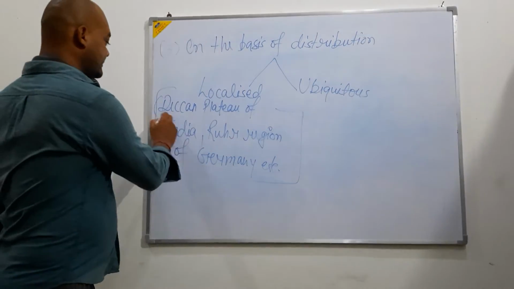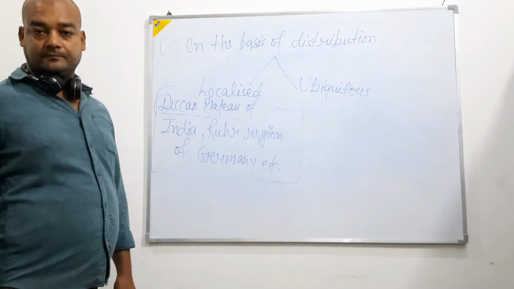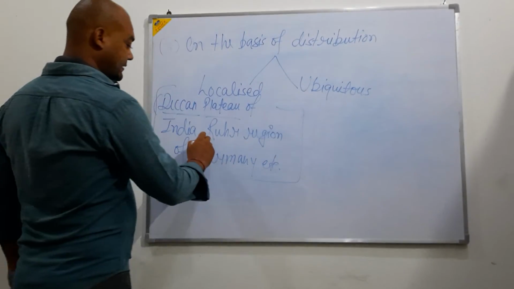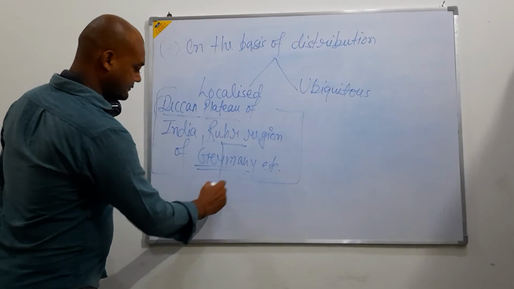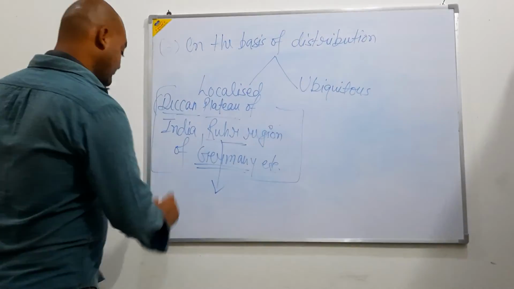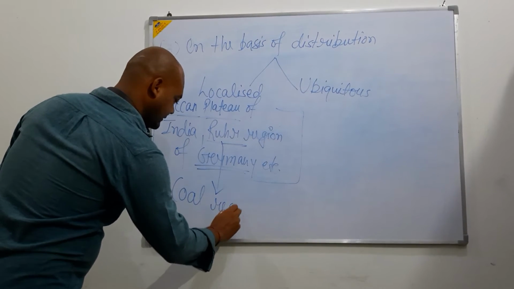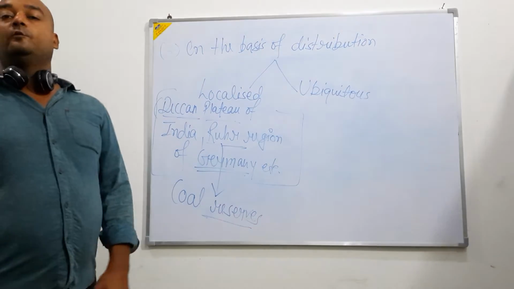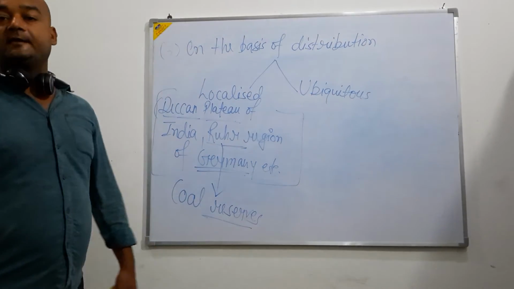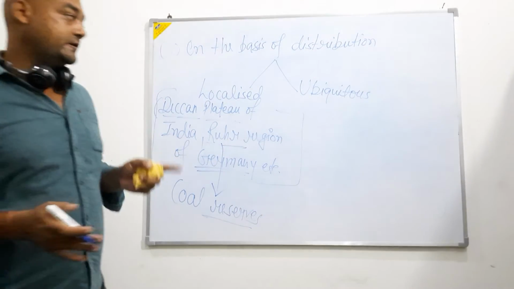Why? Because in the Deccan Plateau region, plenty of resources are found. In the same way, the Ruhr region in Germany is very important for its coal reserves. Yes, in the Ruhr region, deposits of coal are found, and that is located in Germany. So these are the localized resources.